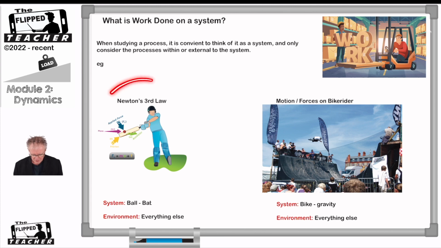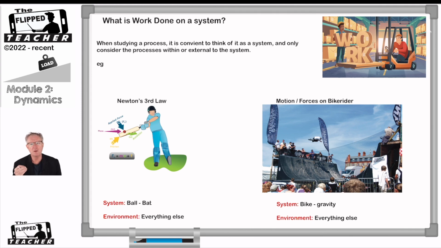If we look at a cricket player hitting a ball, the ball's motion is changing. To explain what's happening to that ball's motion, we focus on the ball's motion and ignore all the other motions occurring around it. The system under investigation is really the bat and the ball. What is the bat's motion doing? What is the ball's motion doing? What forces are being applied from the bat to the ball? How does the ball change its direction and velocity?